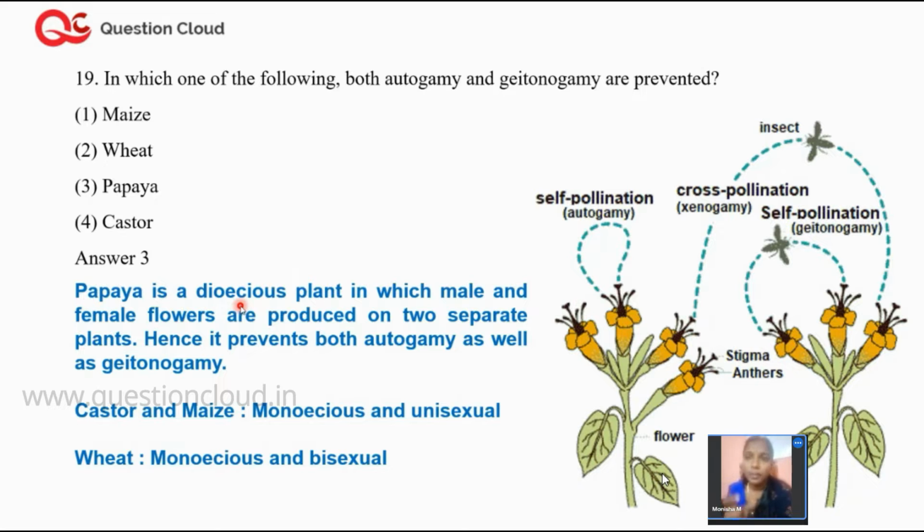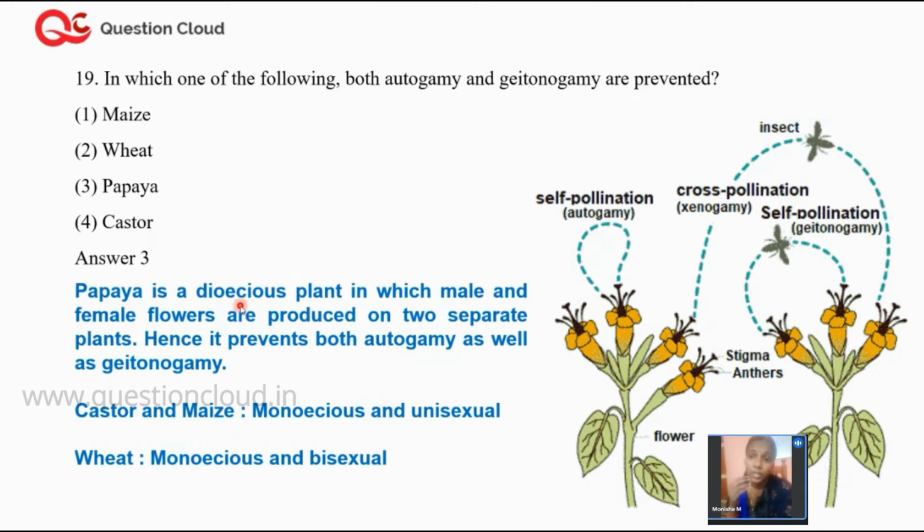A male papaya plant will not have the female reproductive part, that is, the gynoecium. Similarly, a female papaya plant will not have androecium. So whenever you see or read about papaya, remember it is a dioecious plant: a separate plant carries the male reproductive part and a separate plant carries the female reproductive part.